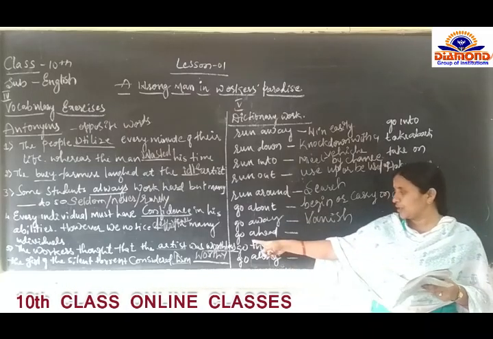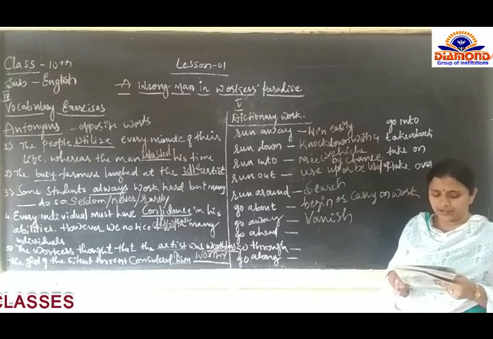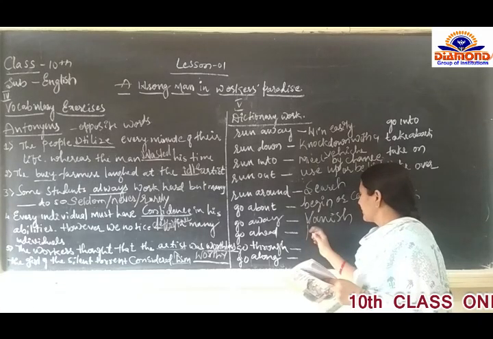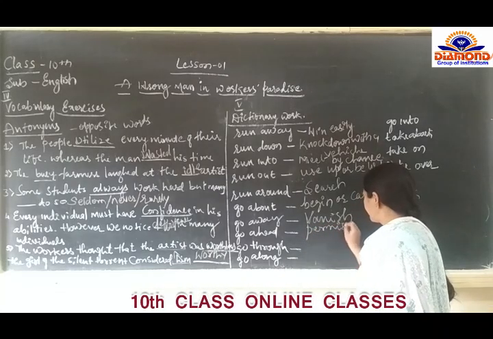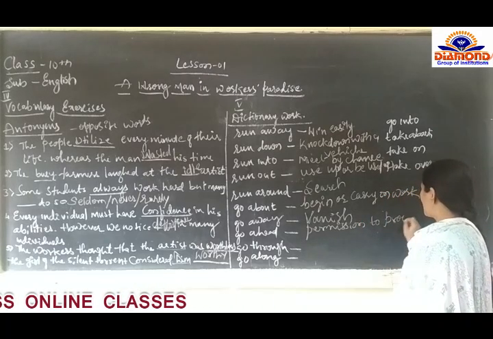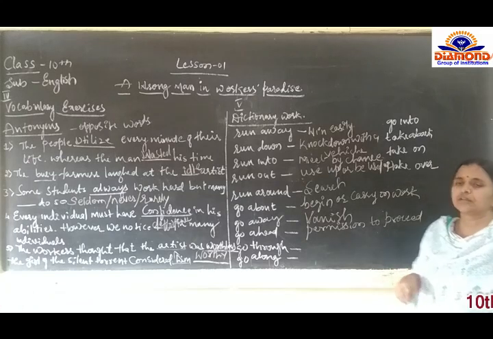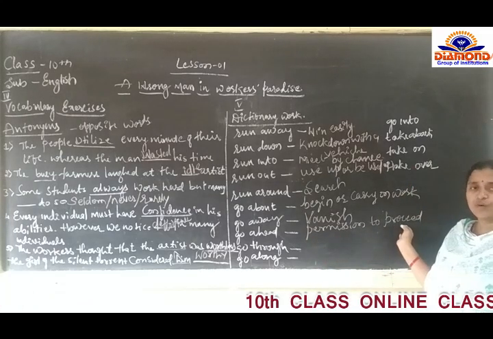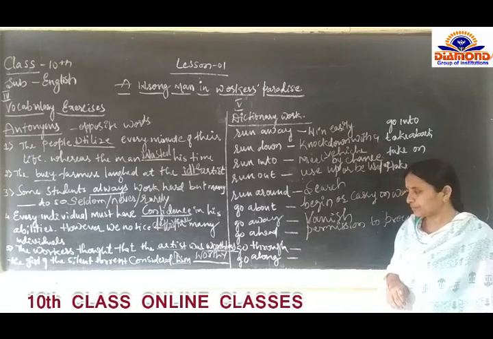The next word, go ahead. The meaning of the word go ahead is permission to proceed. Permission to proceed means permission to start any other work, we can say. The next word is go through.